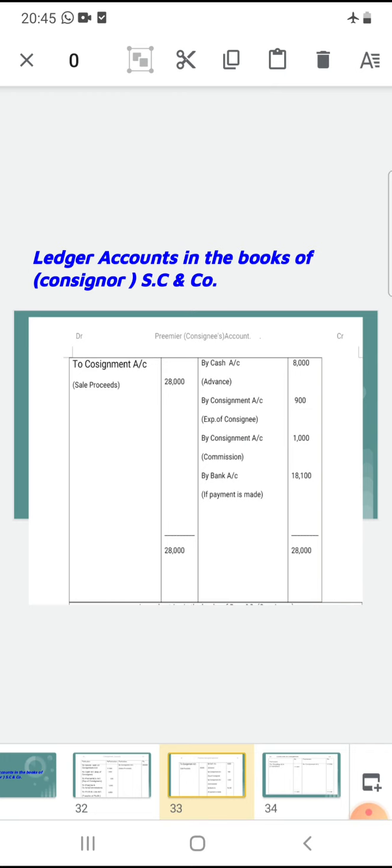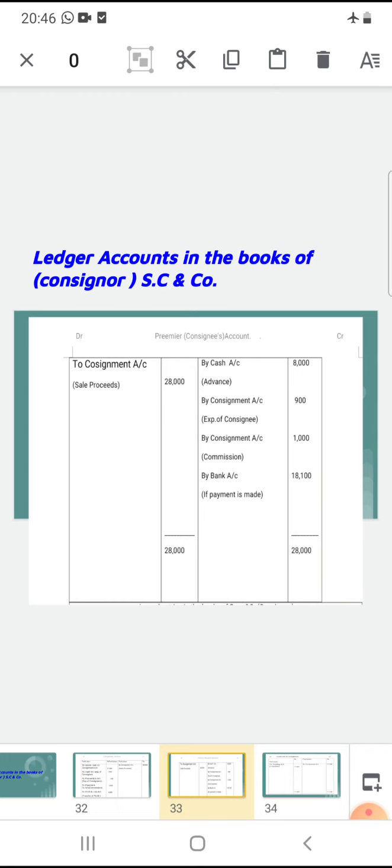Consignment account expenses of consignee 900. Consignment account commission 1,000 rupees. So debit side value 28,000, credit side value is less than debit side. So the total of 28,000 goes to credit side total. The total amount is deducted from the credit balance, the amount due